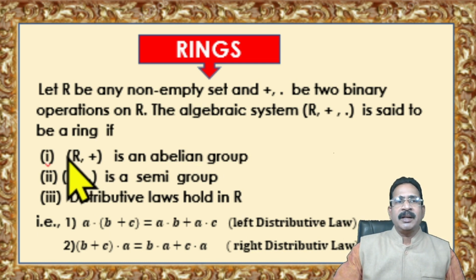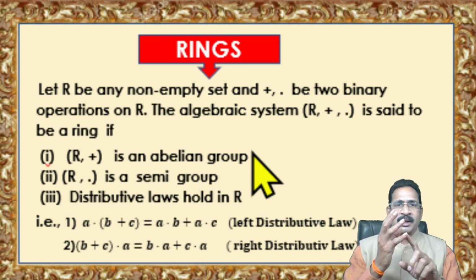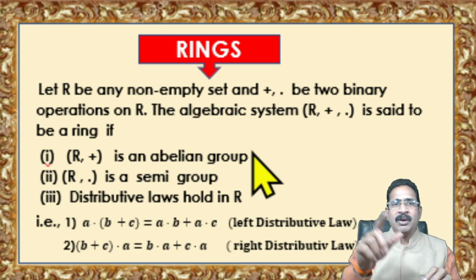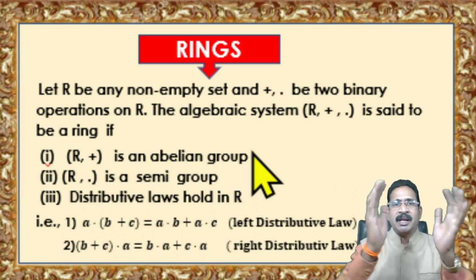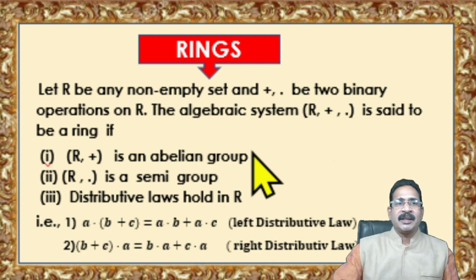Number 1, the algebraic system (R, +) is an abelian group, the algebraic system (R, ·) is a semigroup, and distributive laws hold in R. What does it mean that (R, +) is an abelian group? R satisfies closure law, associative law, identity law, inverse law and commutative law with respect to plus.